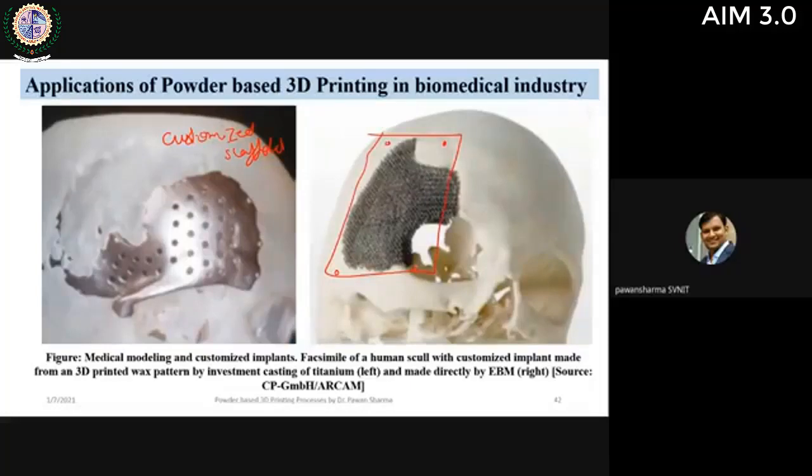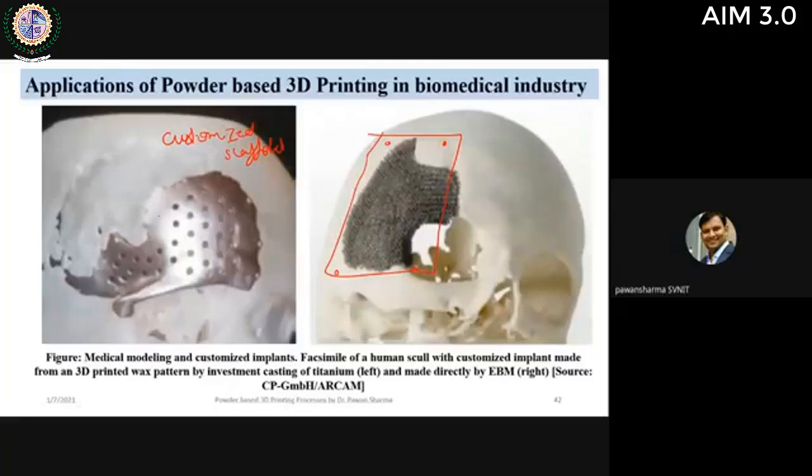The density of our bone is around 1.8 gram per centimeter cube, but the density of the materials that we are using, like stainless steel, is close to 8 gram per centimeter cube. So it causes a lot of troubles in our bones. It causes bone infection, and the stress shielding effect is there. One way to reduce the density is to make it porous. Another way is to use the material only in the location where it is actually required.